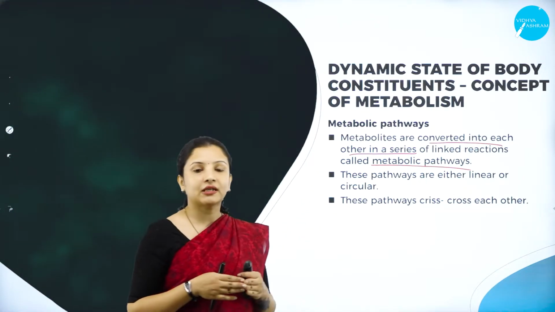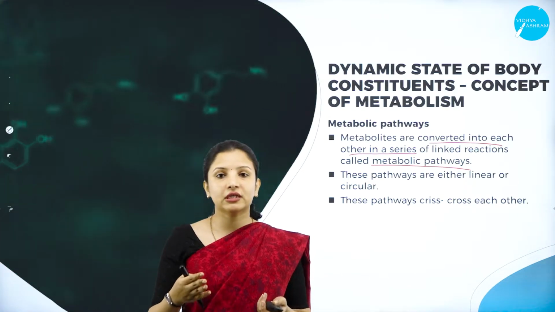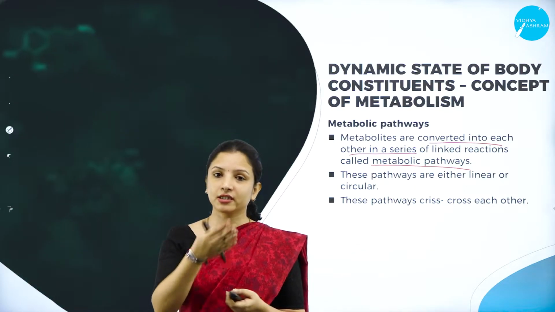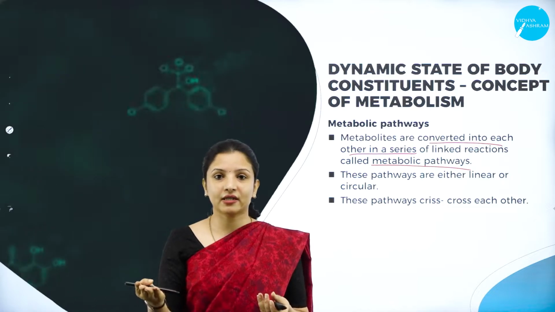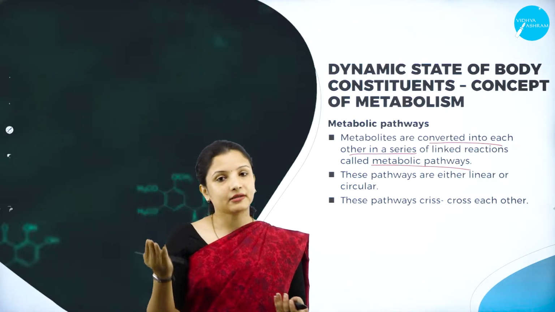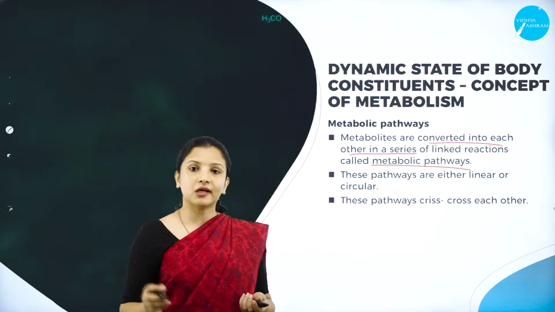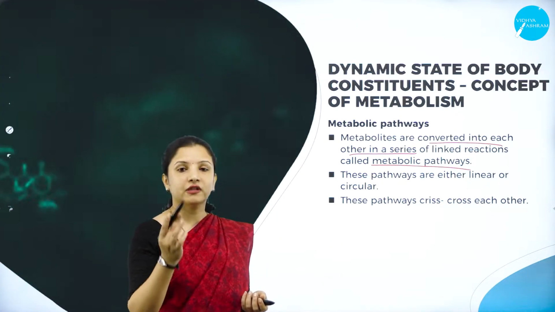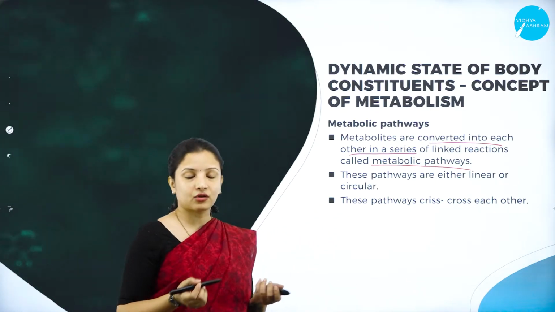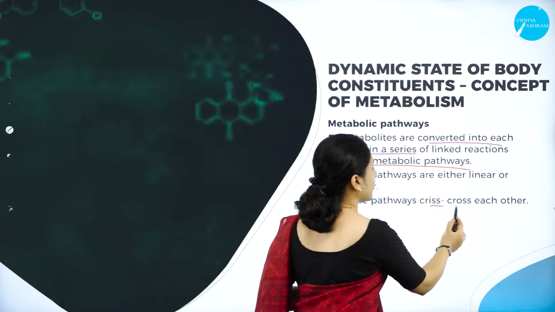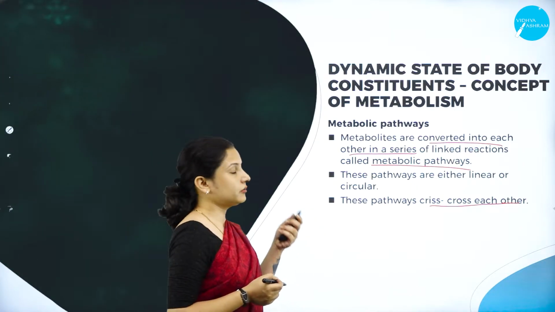And these pathways can either be linear or circular. If it is circular, it will continue. Say, for example, the glycolysis cycle is continuous, but the conversion of pyruvic acid to lactic acid is linear. So that is the difference here. These pathways can either be linear or in the form of a continuous cycle without a stop, which will continue throughout. These pathways actually crisscross with each other and result in various biological activities occurring in a living organism. So this is about the metabolic pathway.